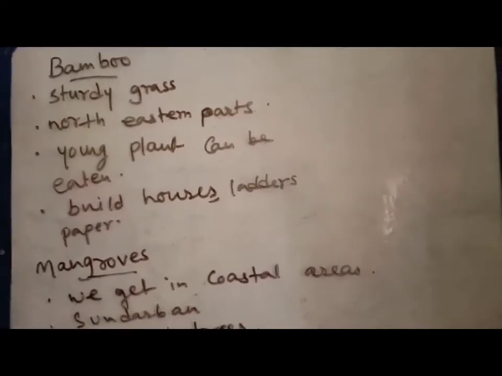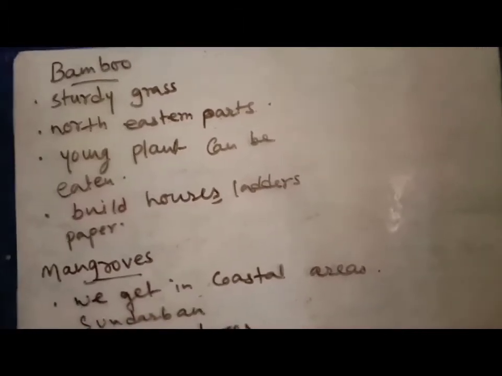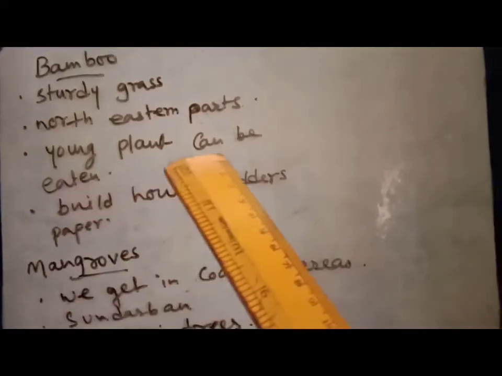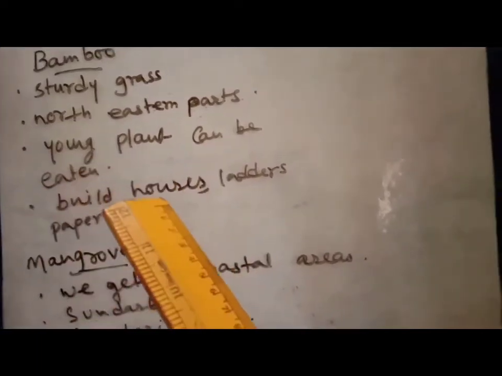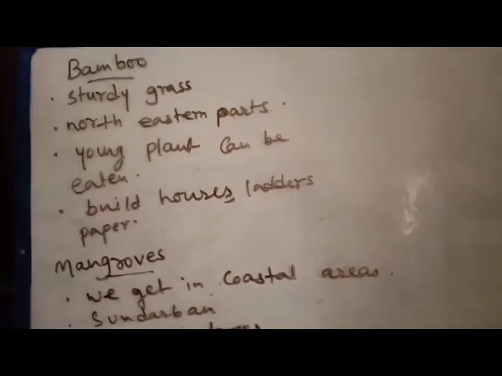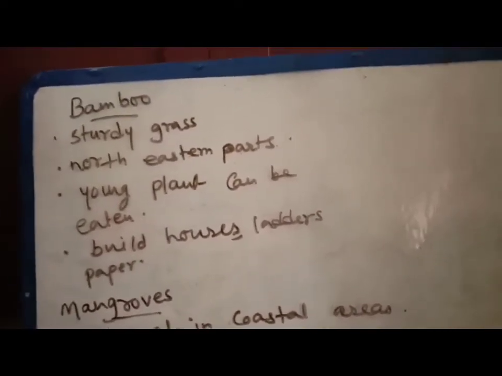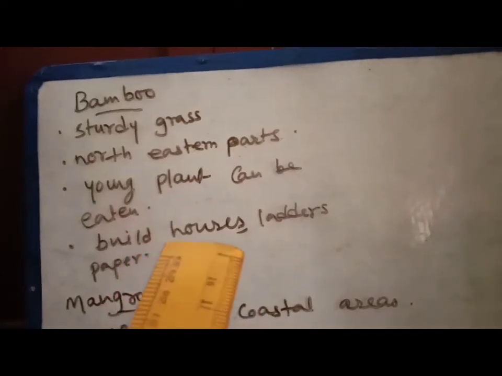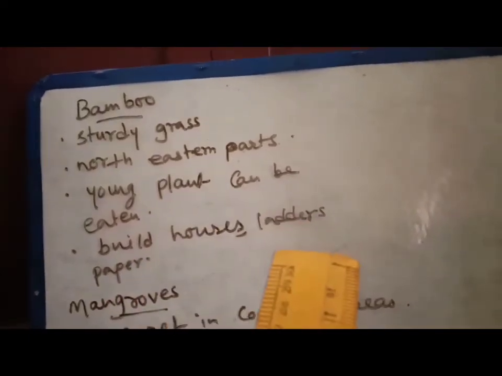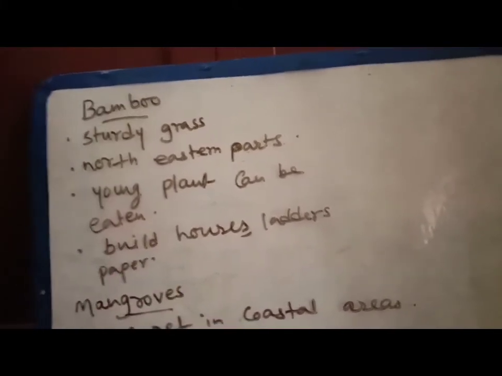These places are very important for growing bamboo. When it is a very young plant, it can be eaten by animals as well as people. When it is grown up, we can use it to make houses and ladders, and with the help of bamboo we can make paper also.